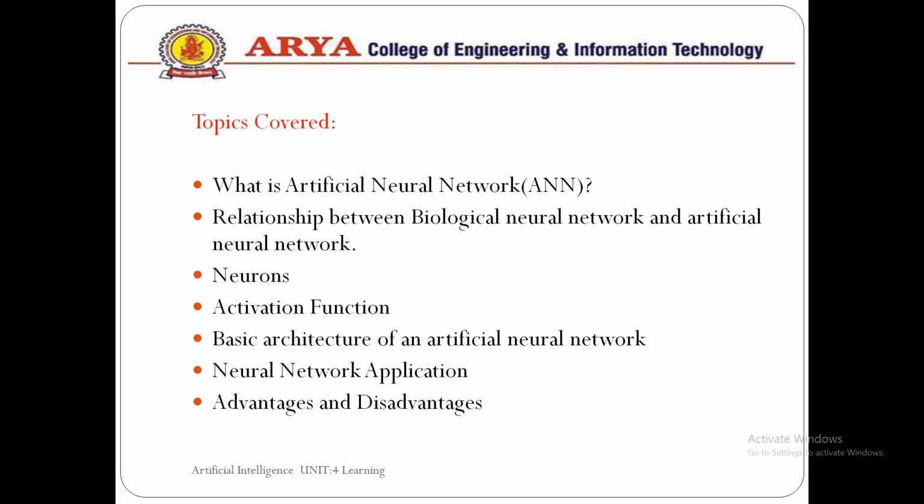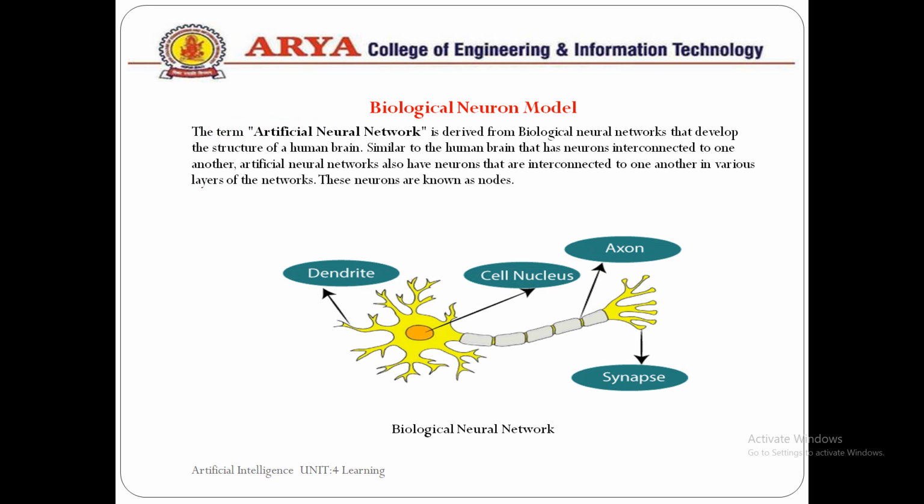Before going on to the neural network, as we know, the term neural network is in fact a part of a biological term. So we refer to it as an artificial neural network.